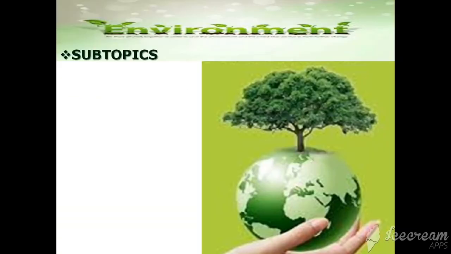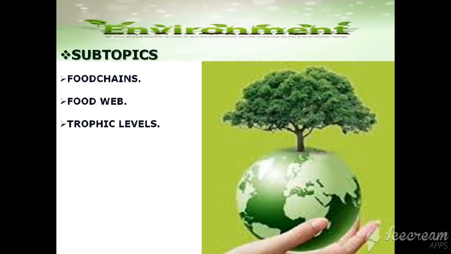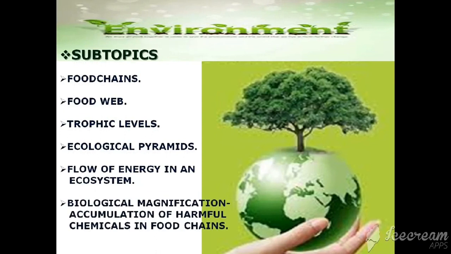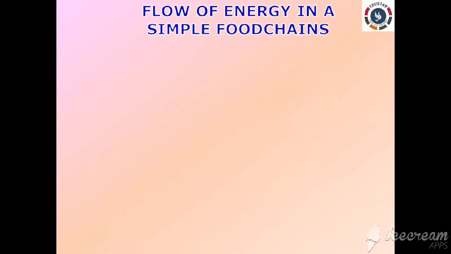So in this session we will be discussing different types of food chains, food web, the different types of trophic levels and ecological pyramids, and apart from that we will be discussing the flow of energy in an ecosystem, and finally biological magnification, that is the accumulation of harmful chemicals in the food chain. So let's get started with the flow of energy in simple food chains, right?